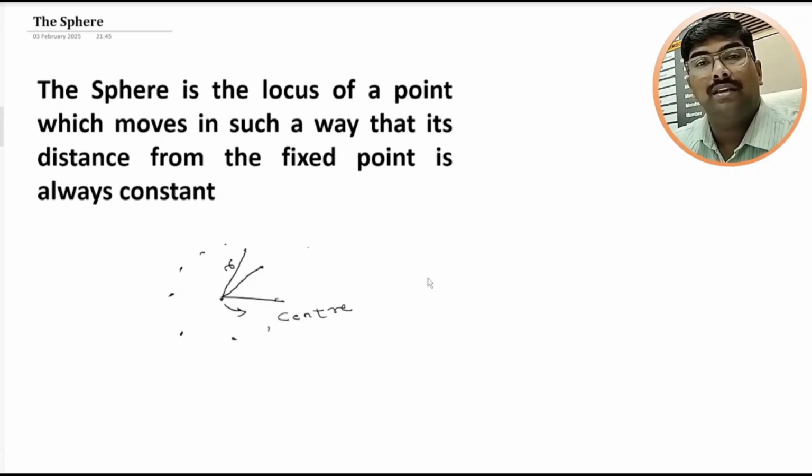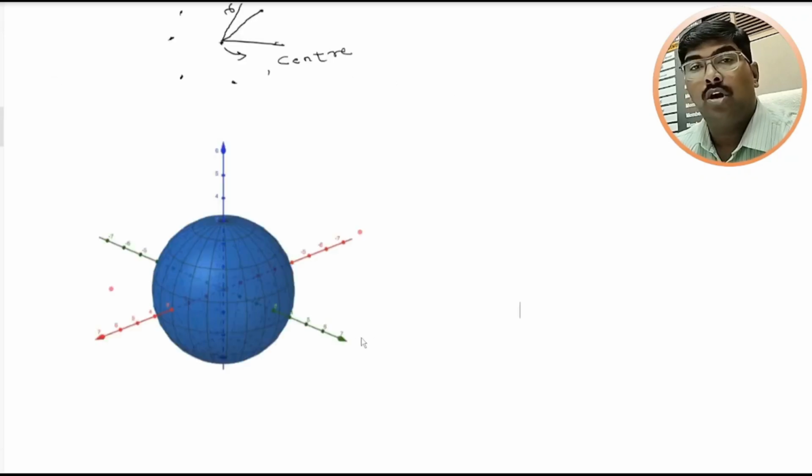Let us see the figure. From this figure, we see that the sphere is three-dimensional, which has three axes. The first one is x axis, the second one is y axis and the third one is z axis.